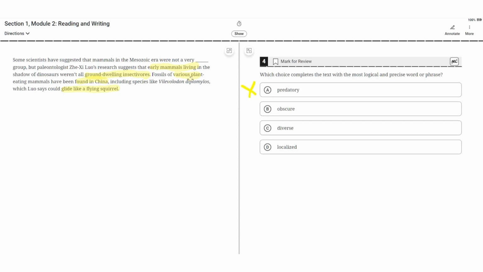B. Obscure. Obscure would imply that scientists don't know very well what the early animals in the early Mesozoic era were like, but this is incorrect because clearly they do know many things.